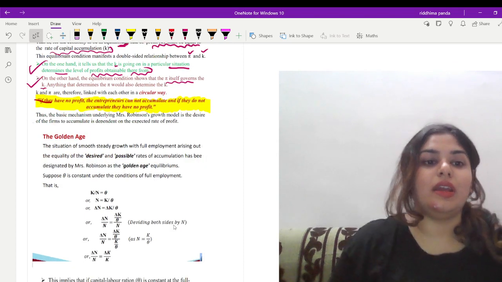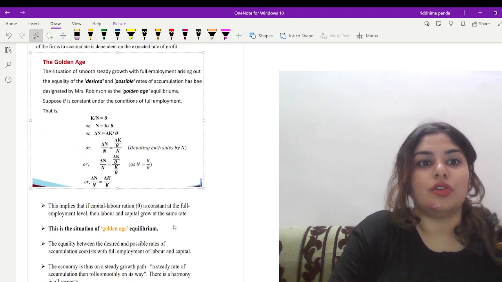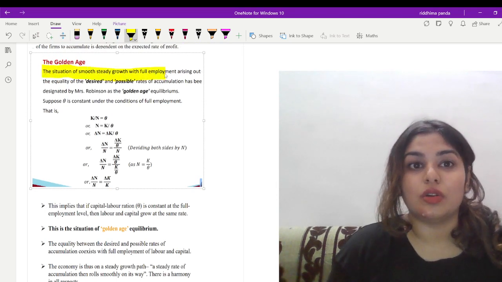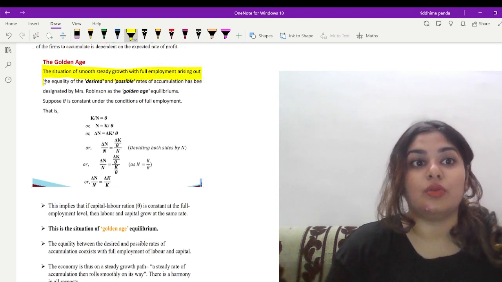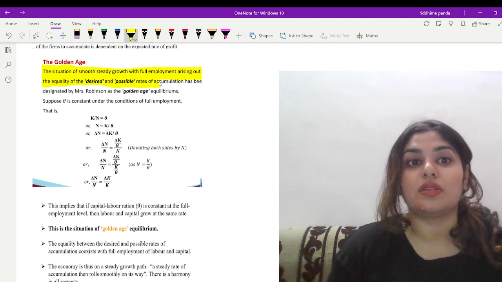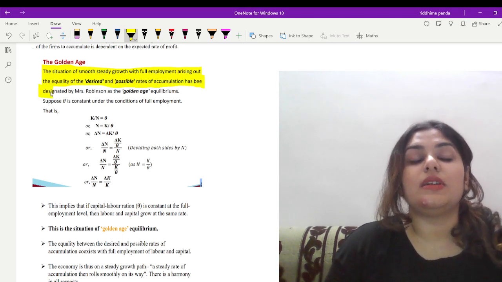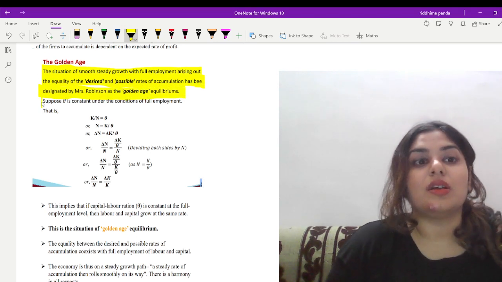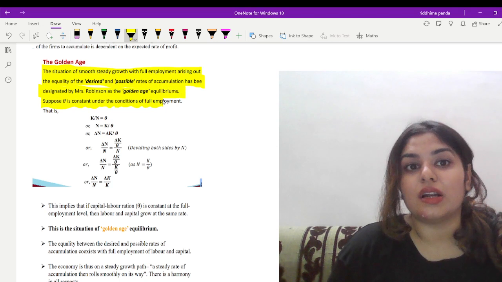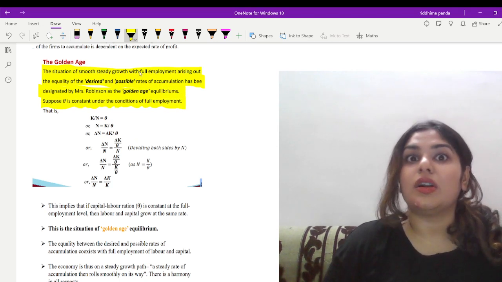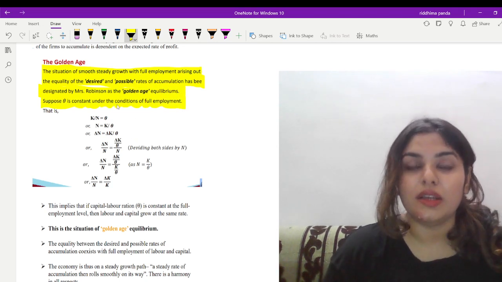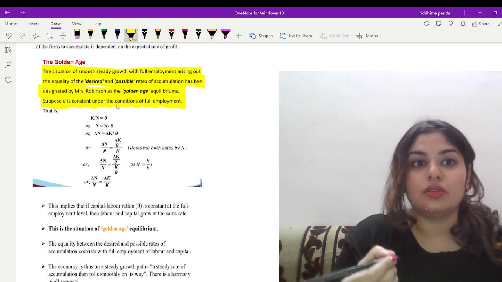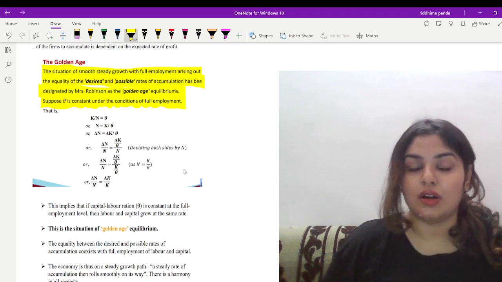Now let us look at the golden age rule of Joan Robinson's model, right? The situation of smooth steady growth with full employment arising out of the equality of the desired and possible rate of accumulation has been designated by Mrs. Robinson as the golden age equilibrium. Now suppose theta is constant under the condition of full employment. Okay, so what is the condition of full employment? It is basically that your capital to labor ratio is equal to theta, as we have written earlier.